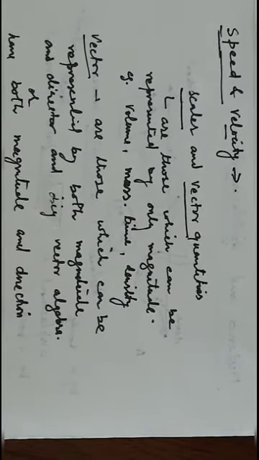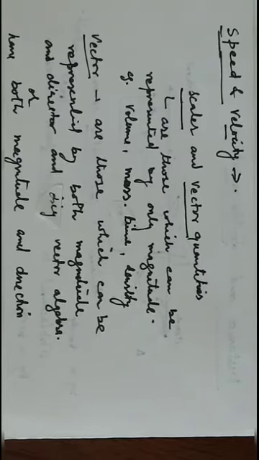For example, the mass. I have 20 kg mass. So 20 kg is important. Here my direction is not important, or direction is not to be represented when I tell you the mass of a particular object.